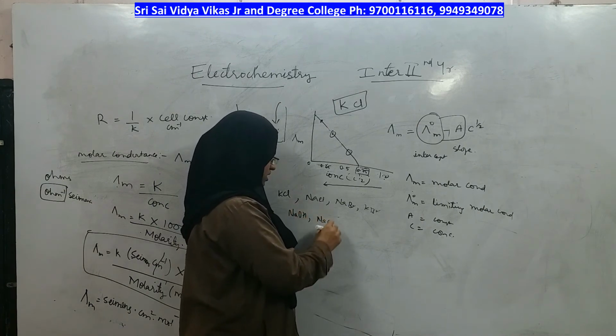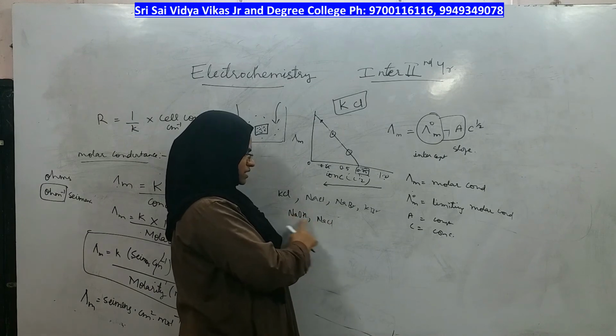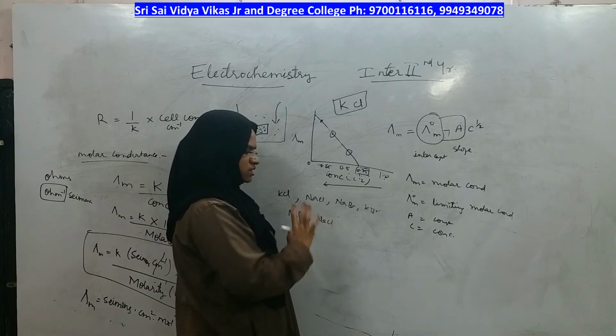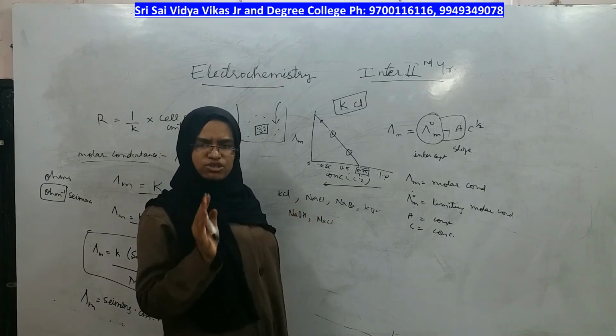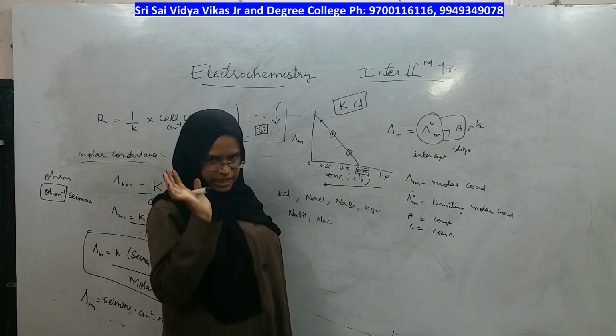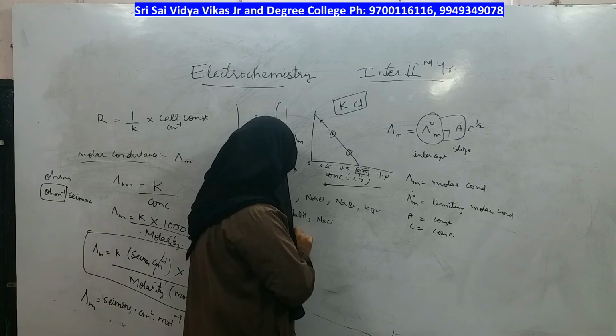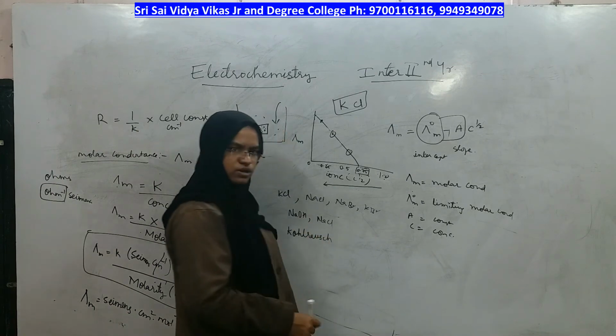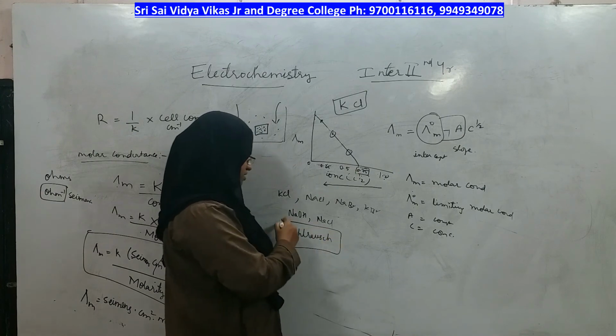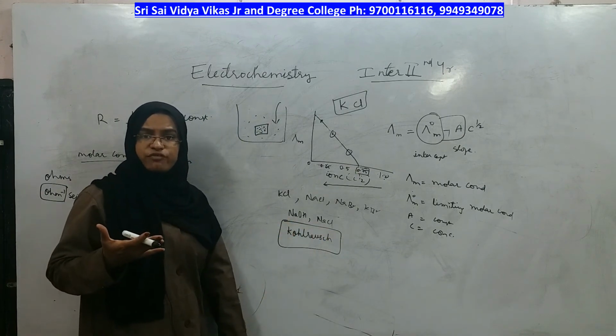NaOH, NaCl: between these two, Na plus is the same, the difference is this. In similar electrolytes which have one ion the same and the other ion different, Kohlrausch was the scientist who observed the same types of electrolytes.